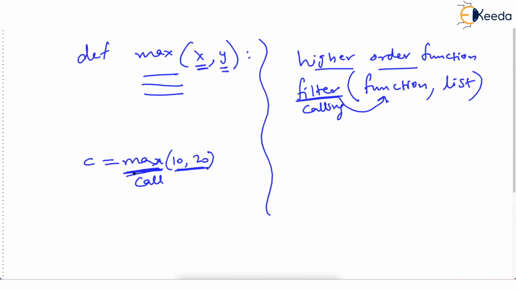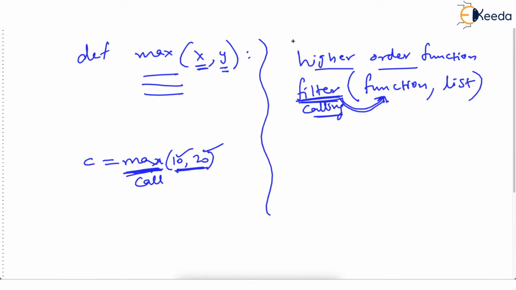So max is not higher order because it is simply taking numbers. But there are many such functions in Python which, when called, you have to pass another function. So what is a higher order function? Come again. Whenever a function has a parameter as another function, then such a function is called a higher order function. And remember, lambda functions are always used in higher order functions.